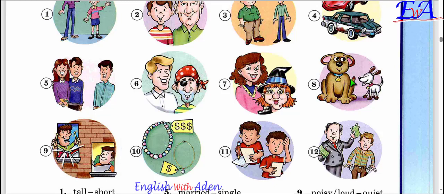And then in this picture, dear students, this is big and this is small. These are 2 dogs. The first dog is big, the second dog is little. We can say large or little.